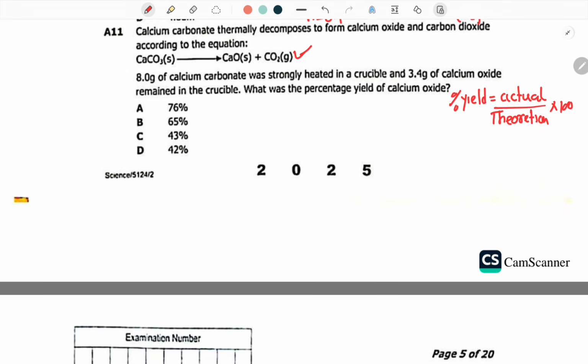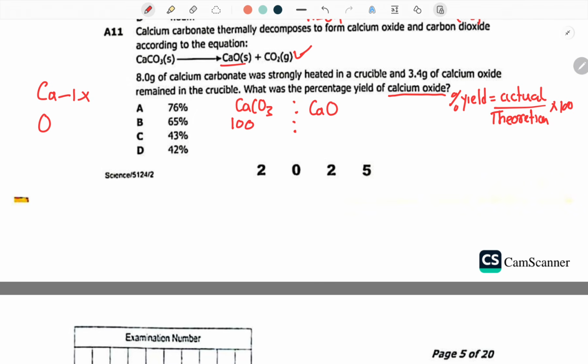Now, they are saying, what was the percentage yield of calcium oxide? So they want us to calculate the percentage yield of this. So get what was decomposing. So it was calcium carbonate. Compare it with what is being produced, which is calcium oxide, right? Find the molar mass of calcium carbonate. We know it is 100. Find the molar mass of calcium oxide. So the molar mass of calcium oxide, how do you find it?